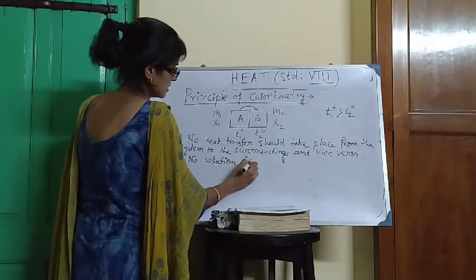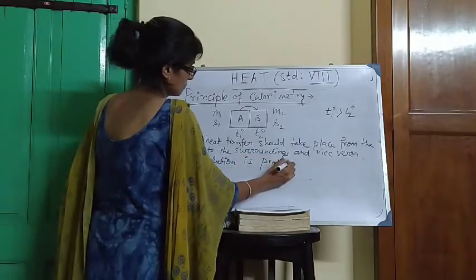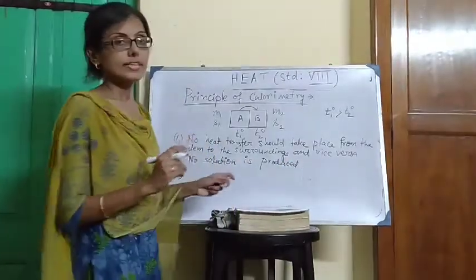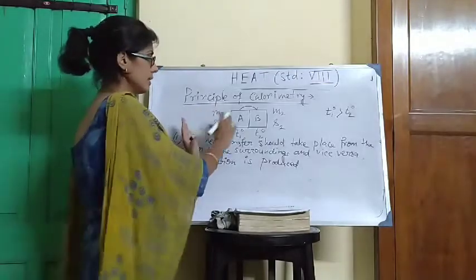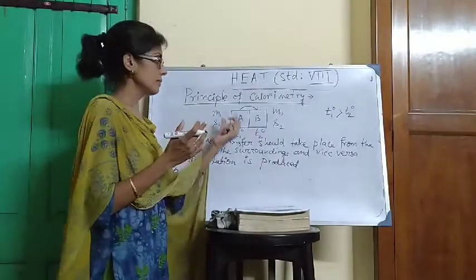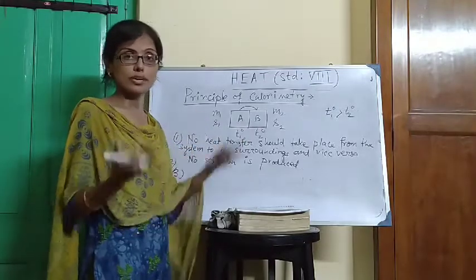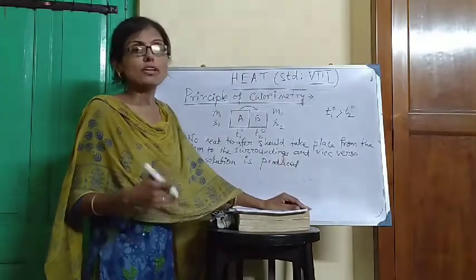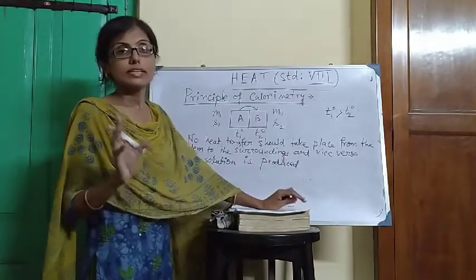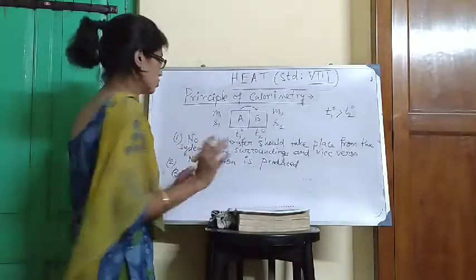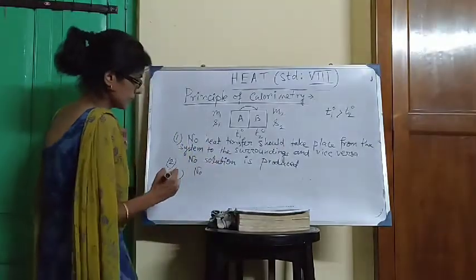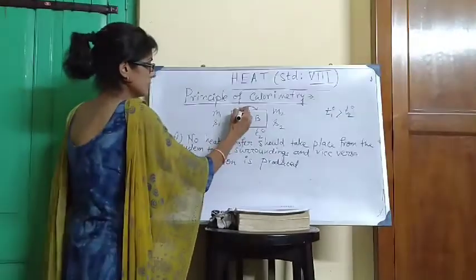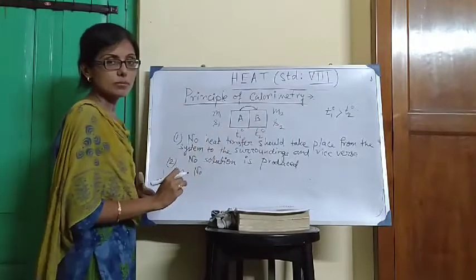Number two, no solution is produced. Number three, no chemical reaction should take place. If any chemical reaction takes place, then the chemical reaction may be either exothermic or endothermic. Then some amount of heat will be either absorbed or evolved, but we cannot calculate that amount of heat in the heat transfer from A to B in the composite system.